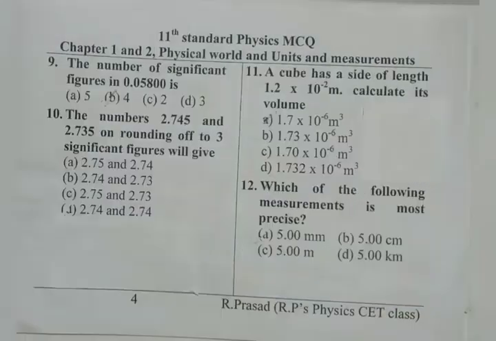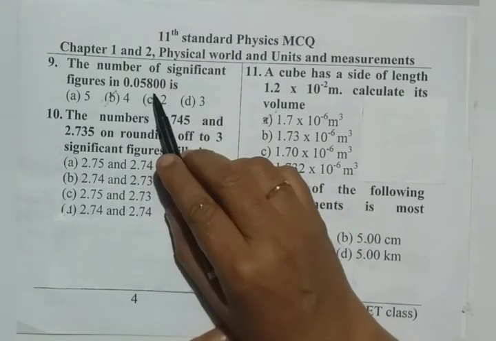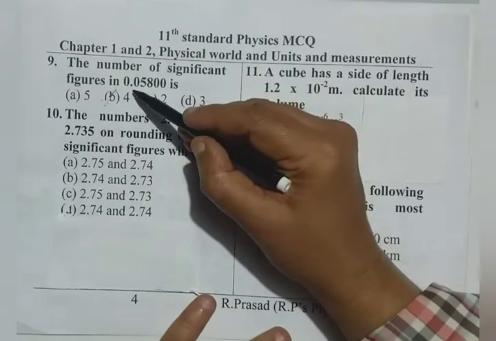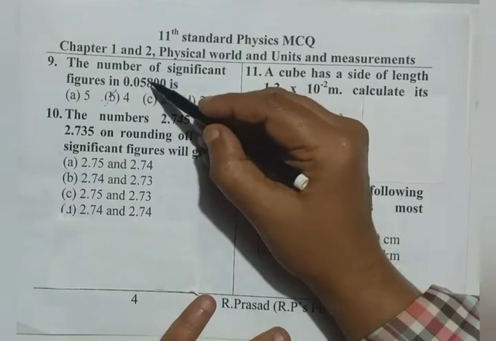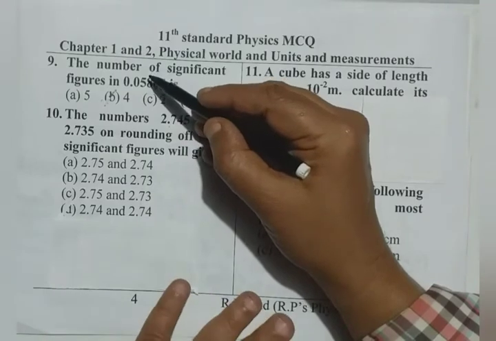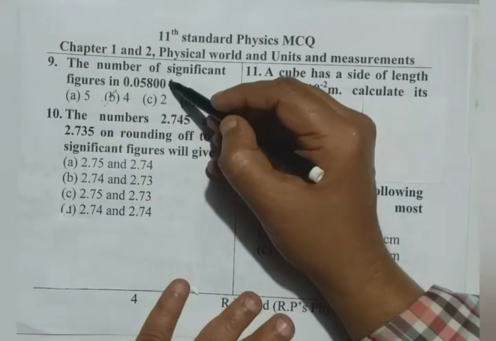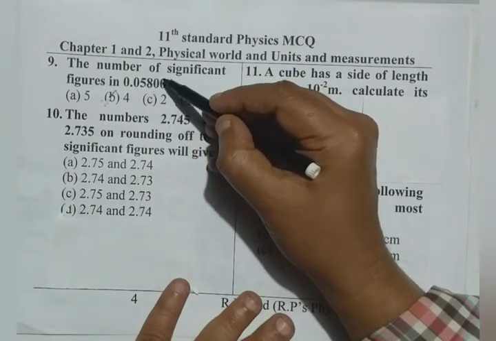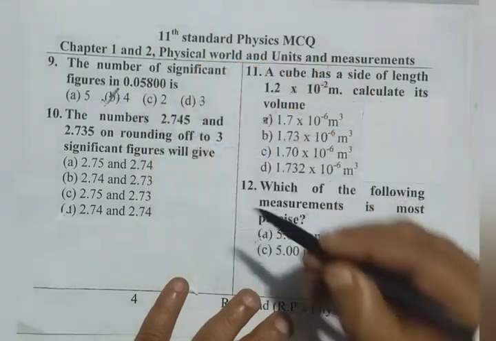So option D. The question number 9 is like this. The number of significant figures in 0.05800. Observe here, it is less than 1 because before the point 0 is there, and after the point 0 is there. That cannot be counted according to the rules of significant figures. So right from the first non-zero digit, that is 5, up to the last 0, that is 1, 2, 3, 4. So 4 significant figures are there. So option B is correct.